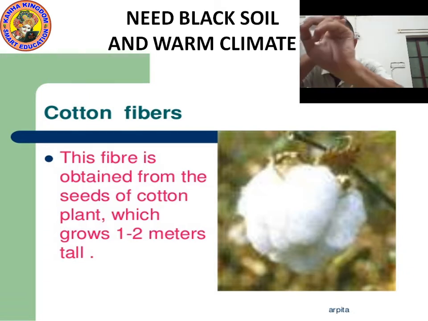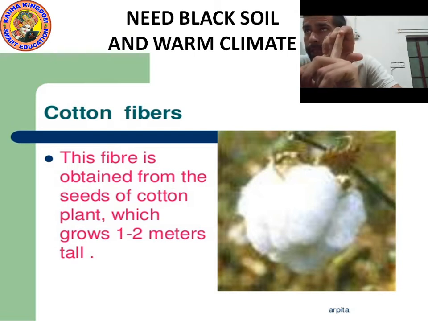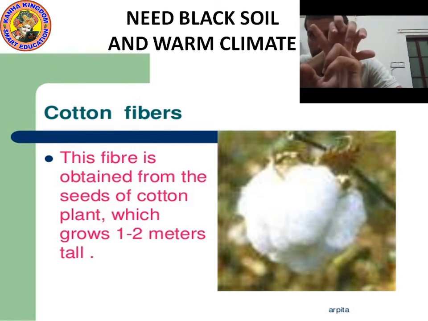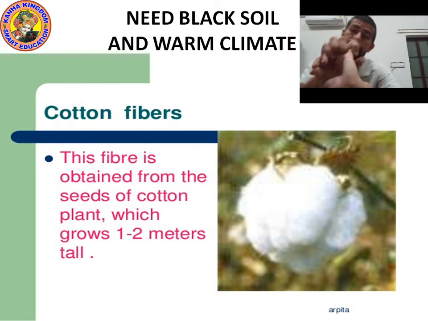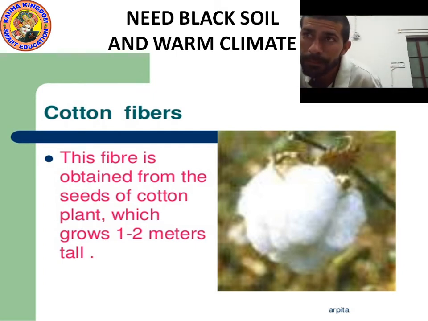So, point number one: cotton needs black soil. Point number two: cotton needs a warm climate. Point number three: cotton fiber we get from the seed of the cotton plant, which grows 1 to 2 meters tall.